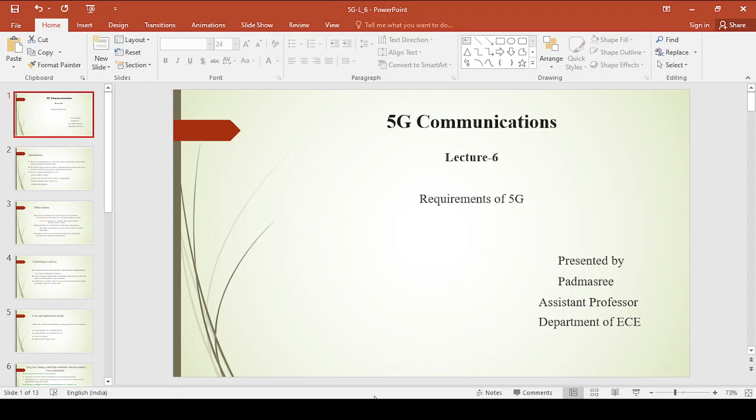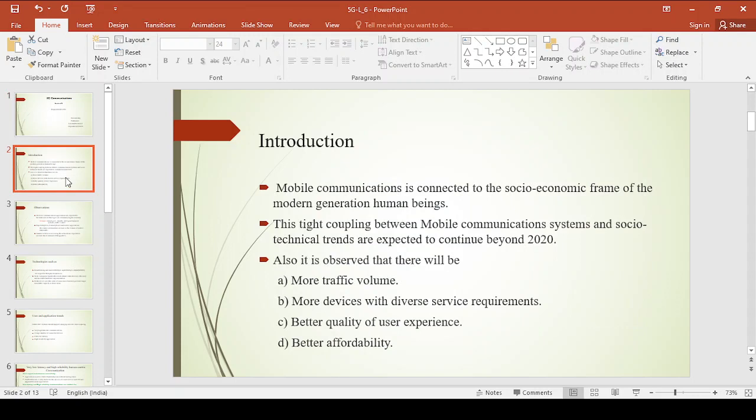Now in this lecture we will see the requirements of 5G in detail, right? Although we have seen the requirements of 5G in previous slides, nothing but your previous lecture, in this lecture we will see the requirements of 5G in detail, right? Now coming to the introduction.